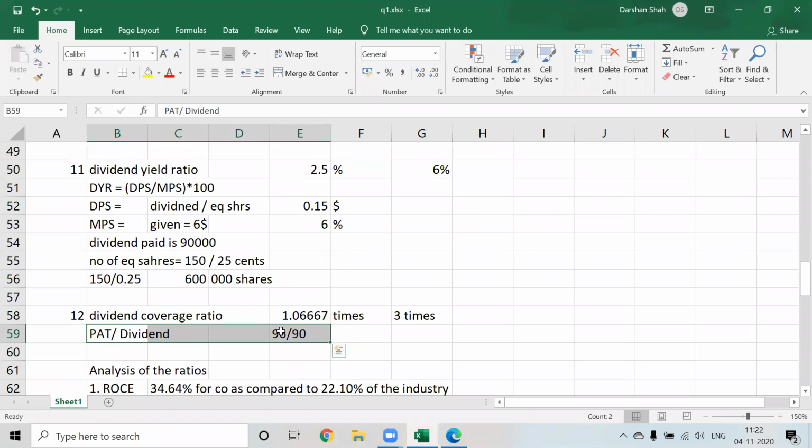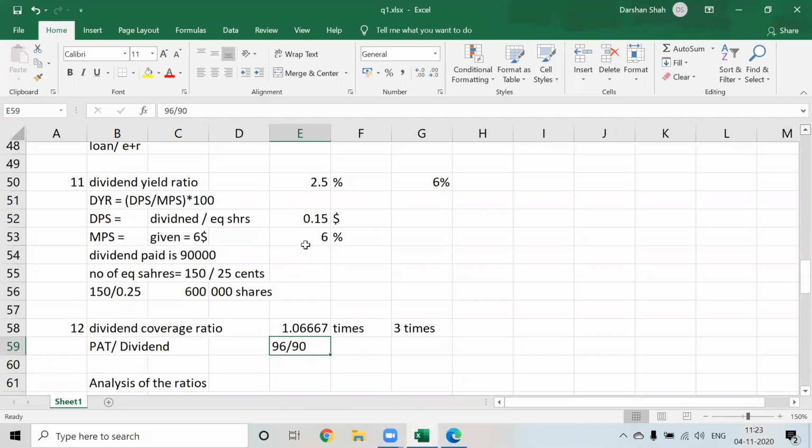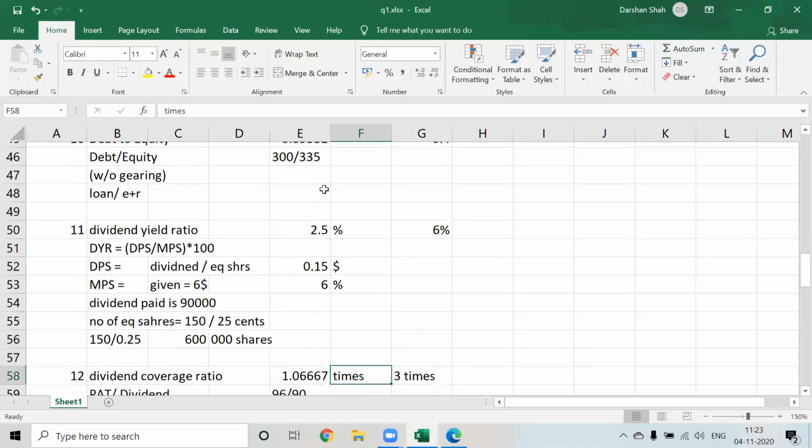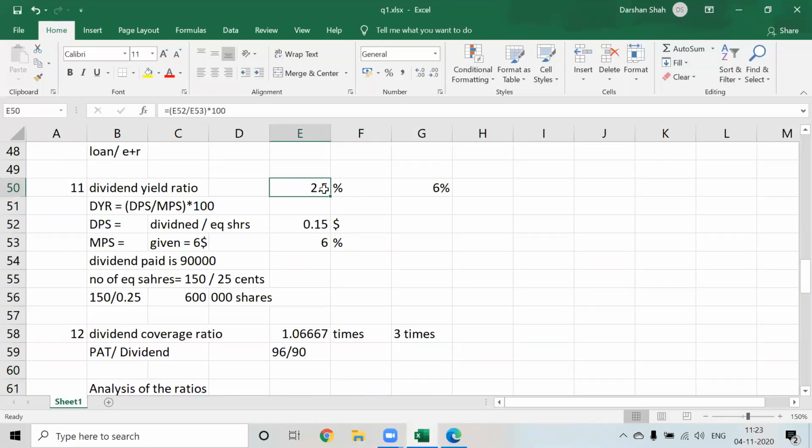Out of a PAT of 96,000, we have already paid a dividend of 90,000. So already we are paying a very high dividend. But as compared to market value, that dividend is kind of low. So that is the problem with this company. The company should increase the dividend, but the company does not have enough profits to increase the dividend in this year.